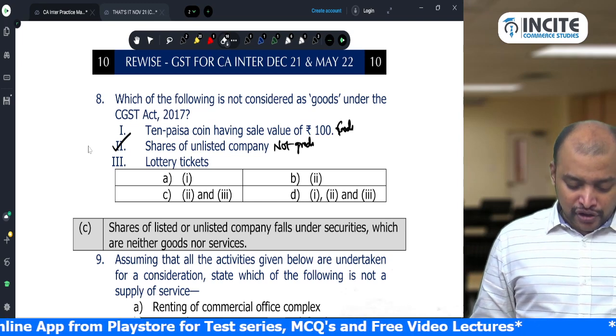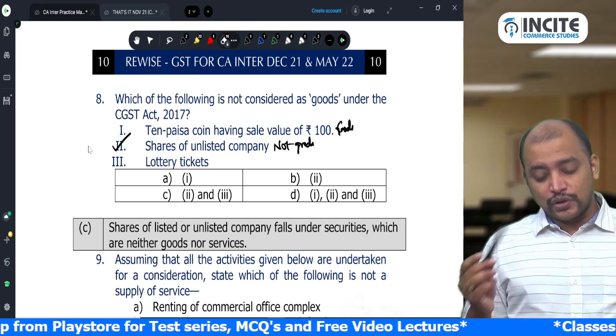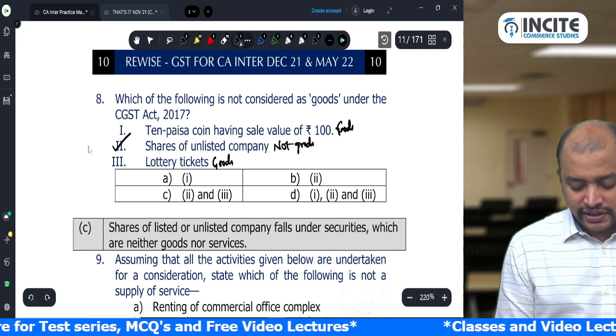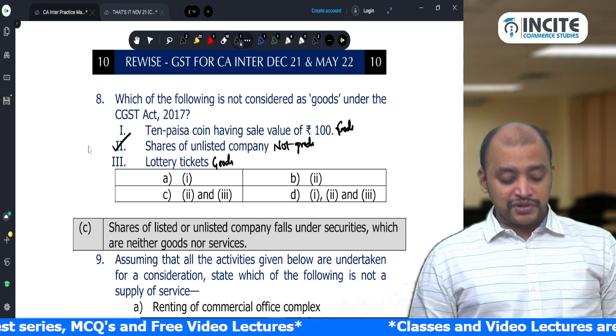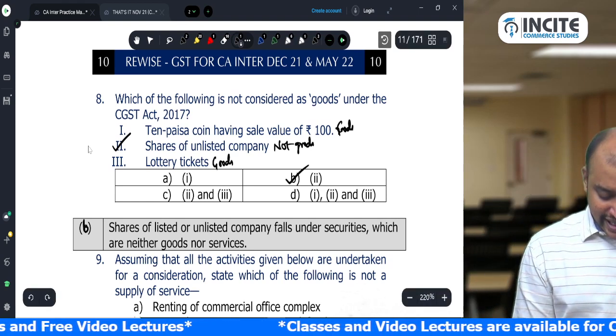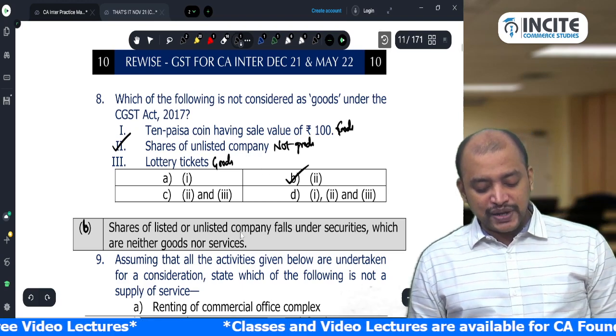Which of the following is not considered as goods? Lottery tickets are considered as goods. Why are lottery tickets considered as goods? Actionable claims. Actionable claims are considered as goods. Only 2. B is the answer. So it is not C, it is B. It is B which is the answer.